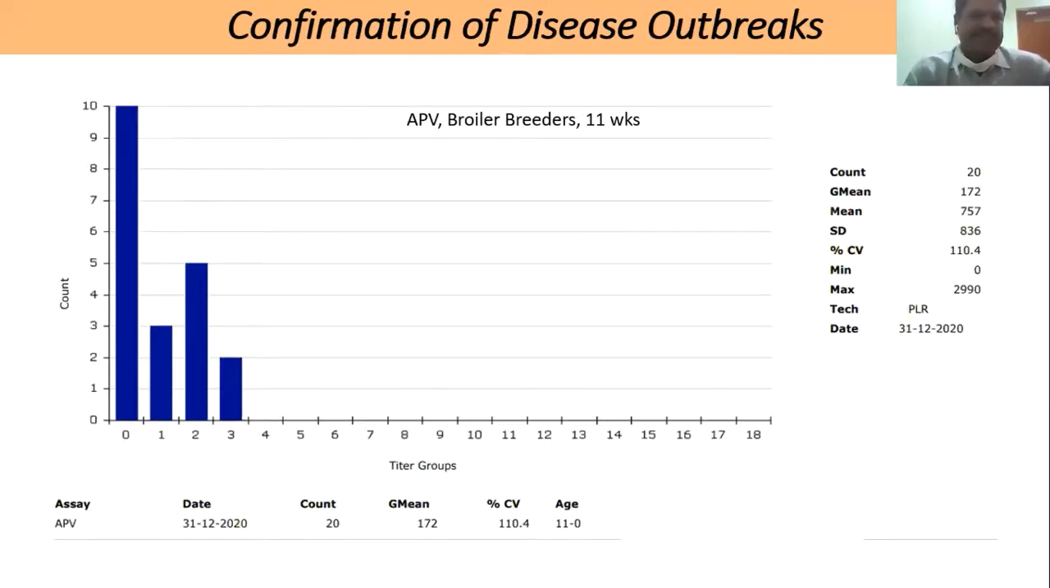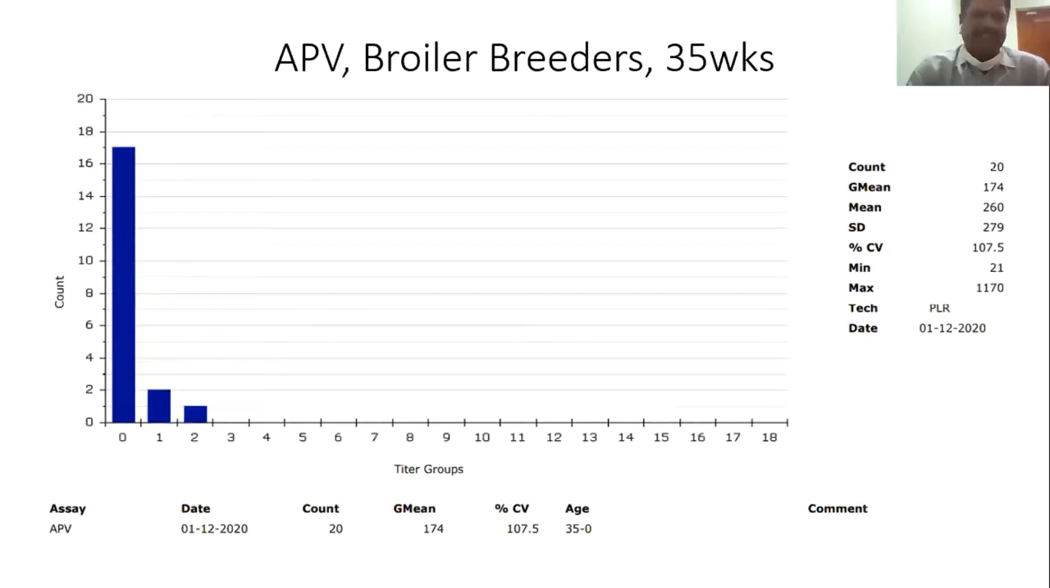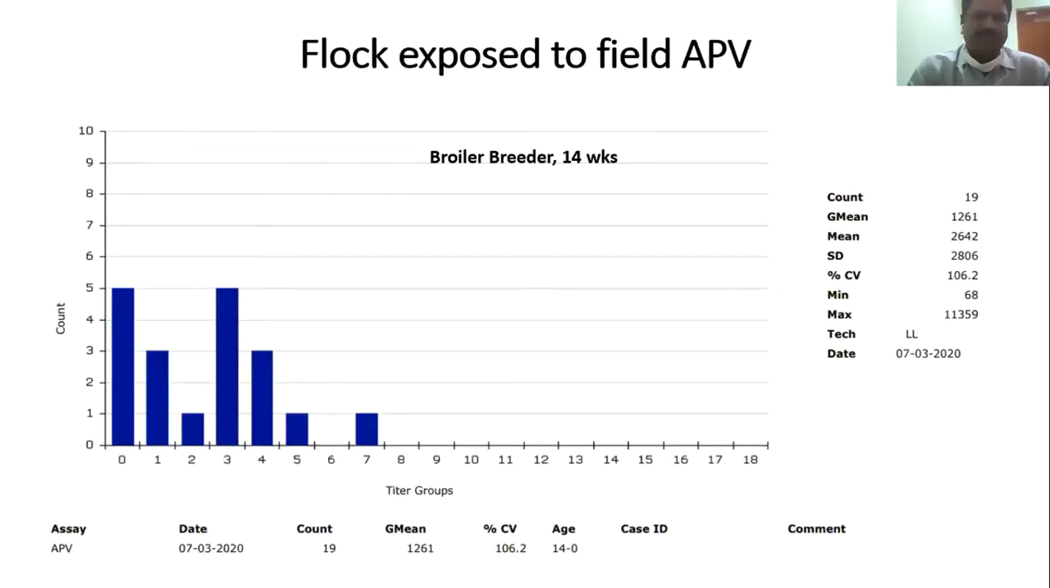And this is the serological histogram. Here almost 50% of the samples are positive for avian pneumovirus. This indicates the flock is exposed. Here also, this is another positive flock, showing many samples positive for avian pneumovirus. And this is another flock. Here most of the samples are negative, and very few, 2-3 samples, are positive. And this is a 14-week-old broiler breeder flock. If you see here, many samples are positive for avian pneumovirus.